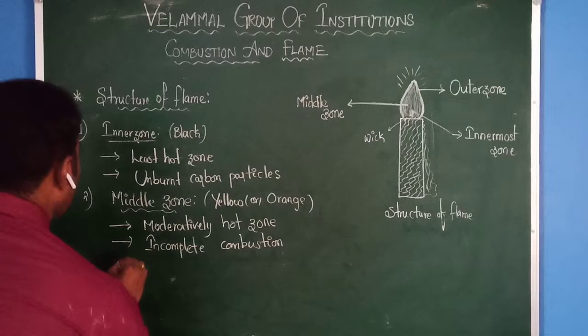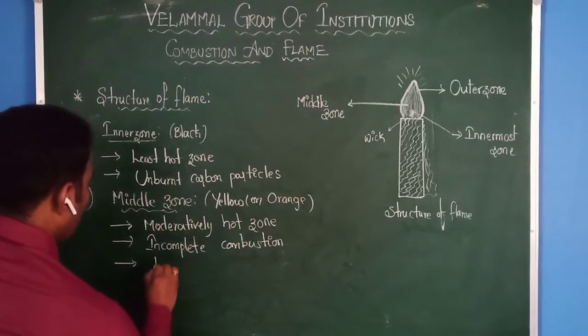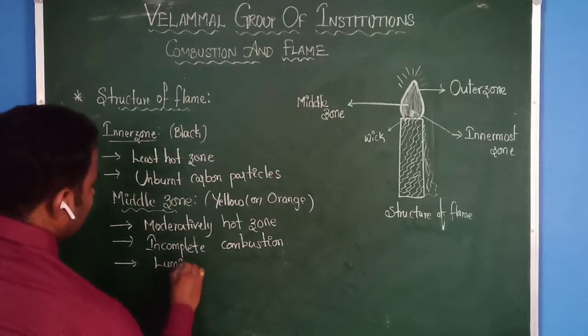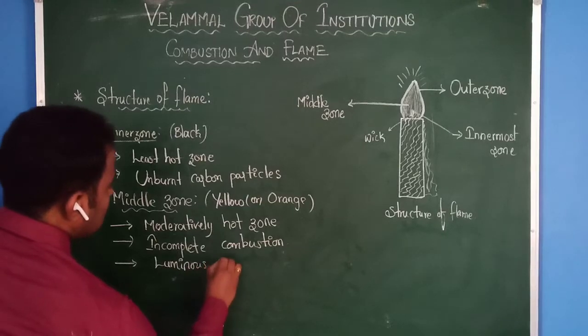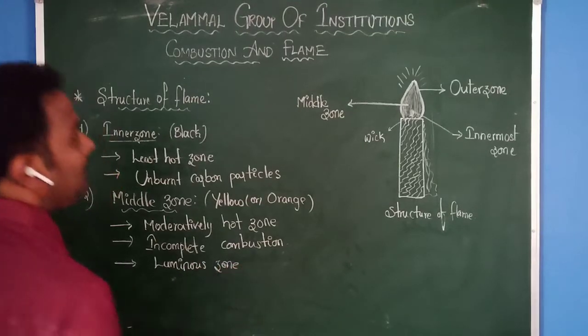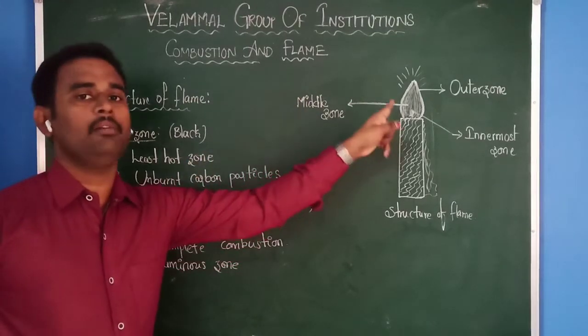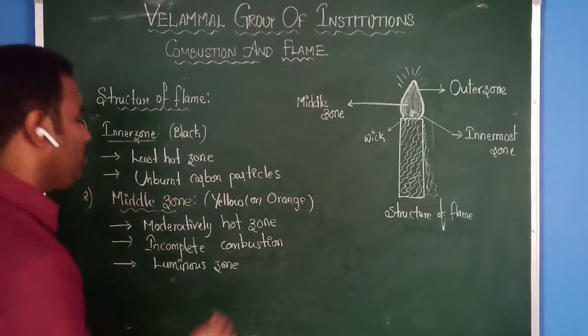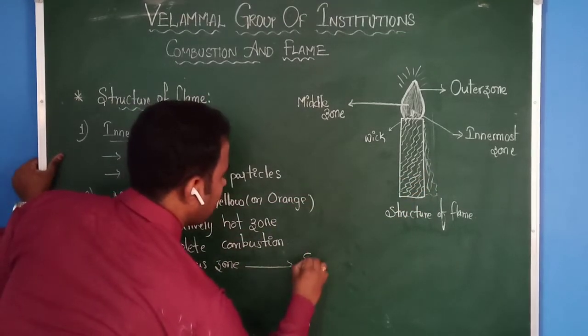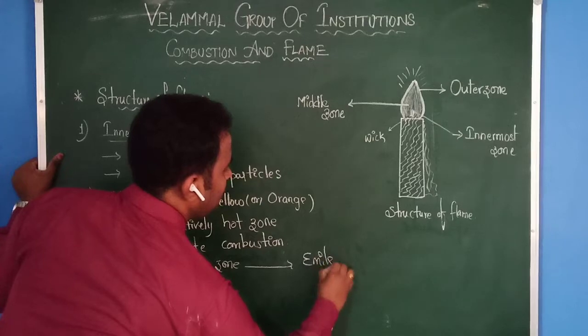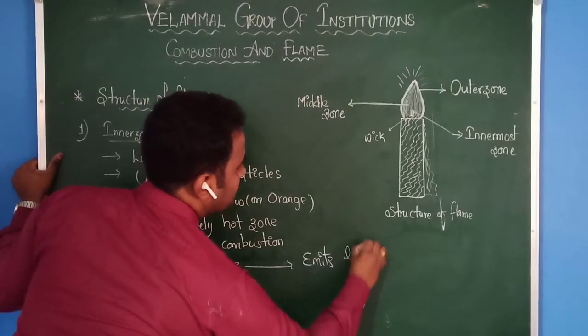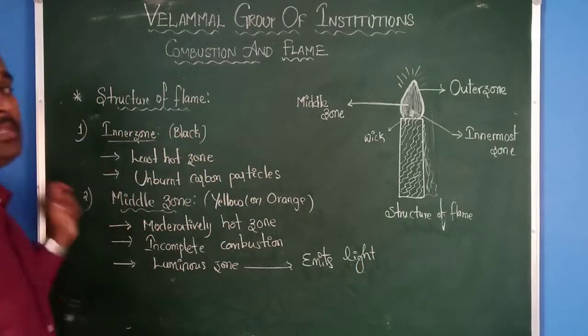And this middle zone is also called the luminous zone. Why is the middle zone of the candle flame called the luminous zone? It is because it emits light. When you observe a candle flame, it produces some light.